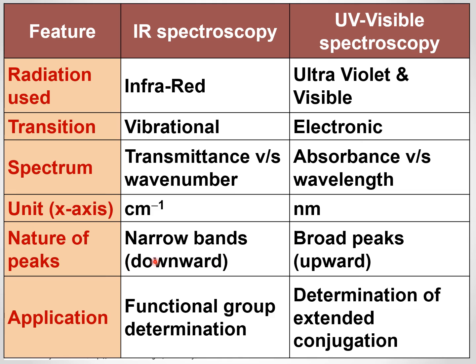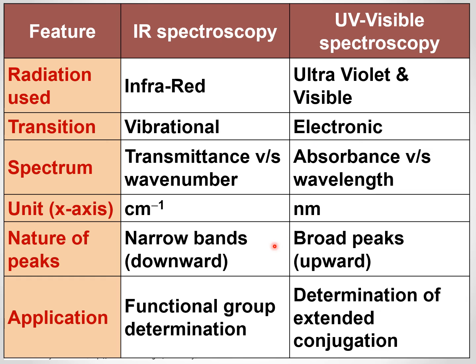Then nature of peaks, narrow band downwards, broad peaks upward. Application, functional group determination, determination of extended conjugation. So these are some points of comparison between UV visible and IR spectroscopies.